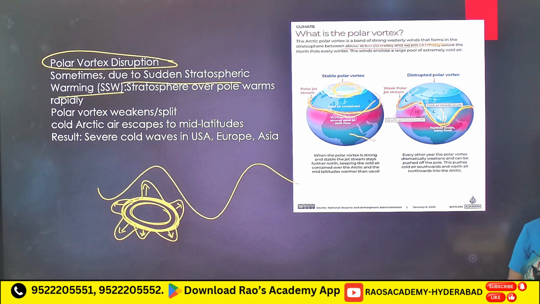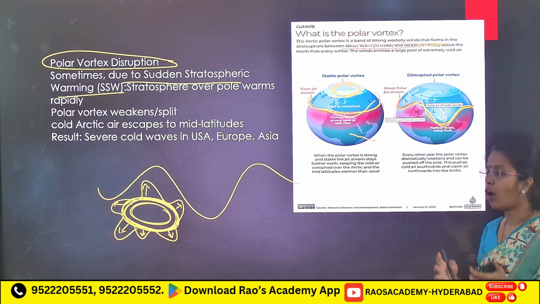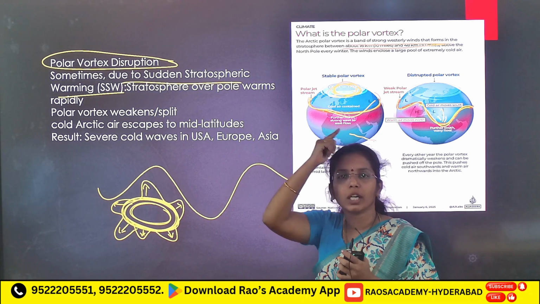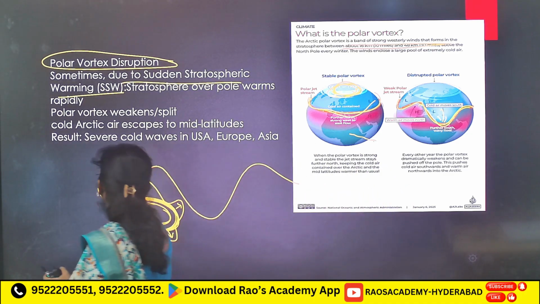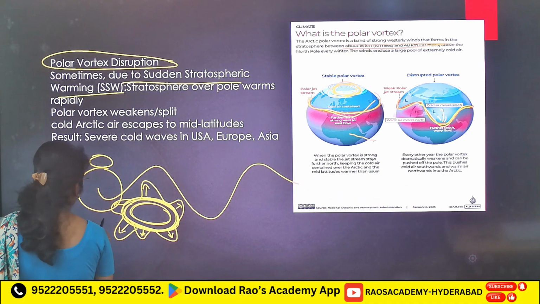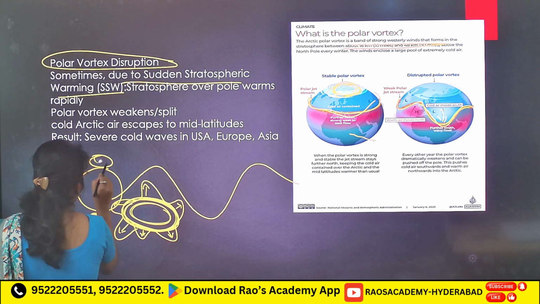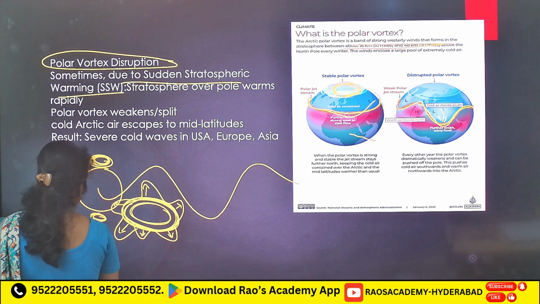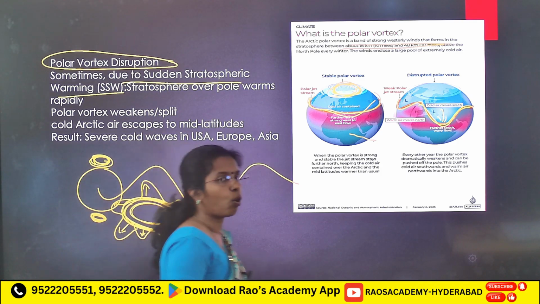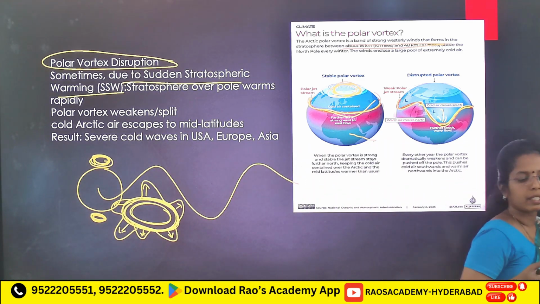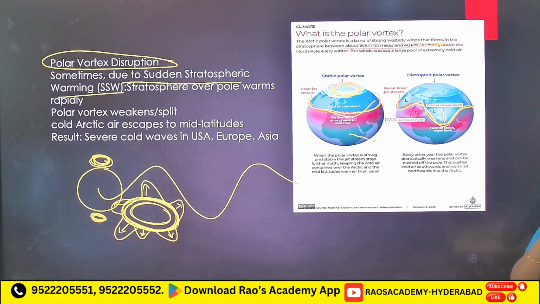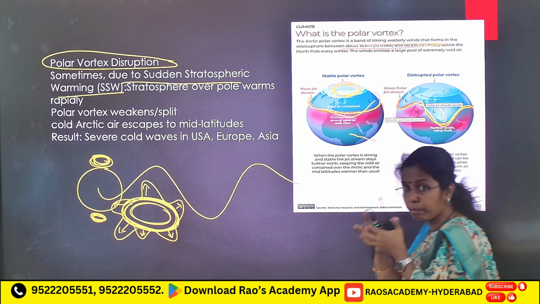Simply, what does polar vortex mean? We have two vortices, northern and southern, Arctic and Antarctic, a bowl of cold air packed over the poles. Now this cold air moves in circular motion because of Coriolis force, and this bowl of cold air is held by the jet stream, which acts like a wall holding this bowl.